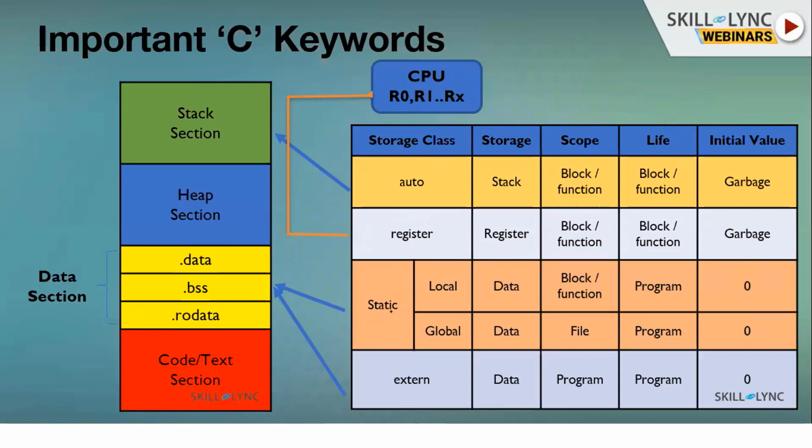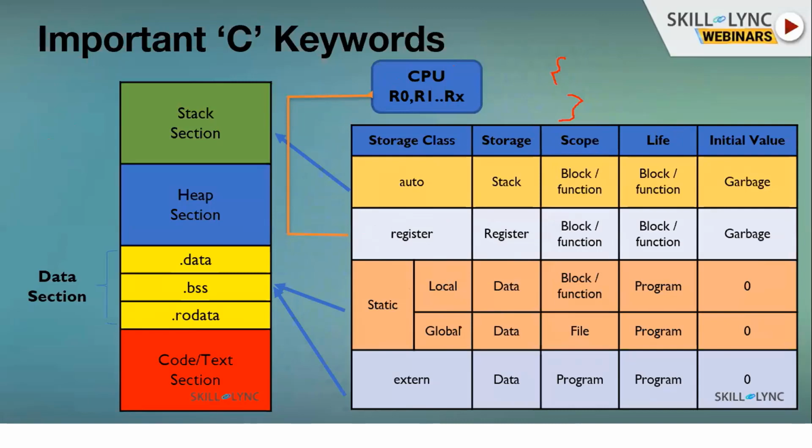I take a lot of interviews, and people fail to answer most of the questions related to static. Static is of two kinds: local static and global static. If you are declaring within some block, those are local. If you are declaring outside of any function, those are global, meaning global variables, you may be knowing, right? So local declaration means local static, and global declaration means global static.